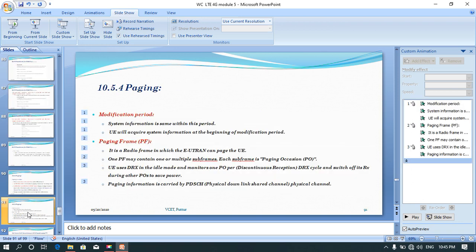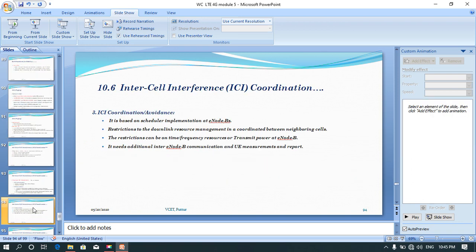Then we saw inter-cell interference, which we discussed today, which is important for cell edge throughput. Different interference mitigation techniques are available, including interference randomization, interference cancellation, and interference coordination or avoidance. LTE defines specific messages to assist interference coordination: the RNTP indicator for downlink coordination, and the overload indicator, as well as the high interference indicator, for uplink coordination. So this completes module 5.